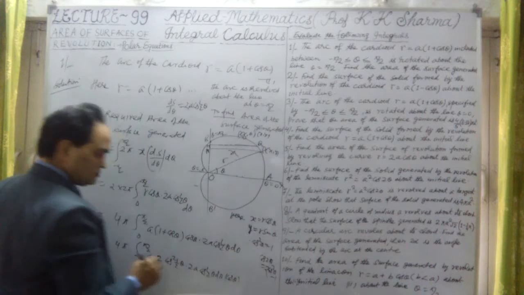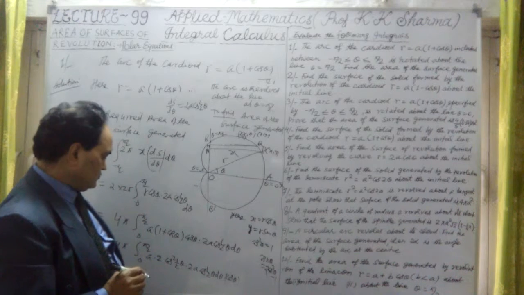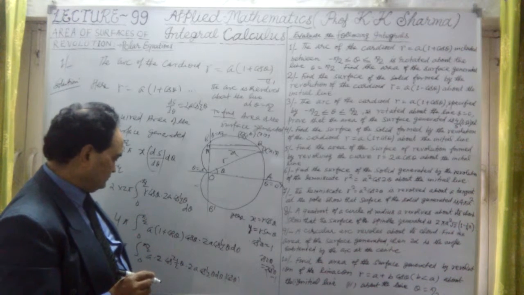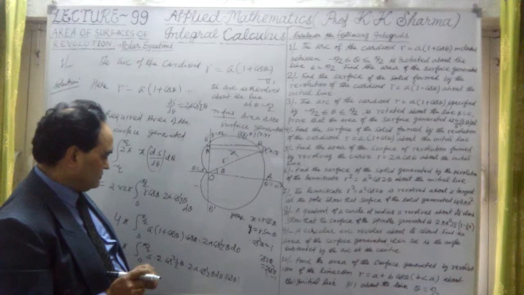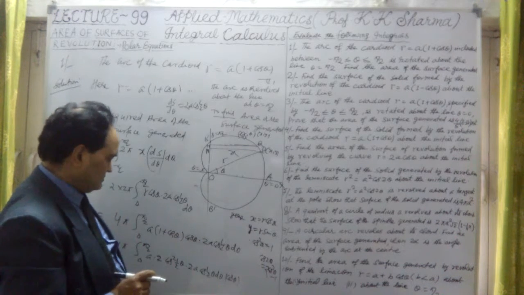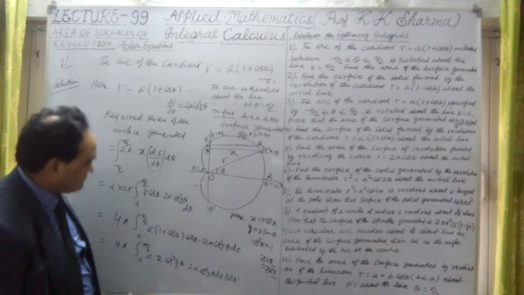Cos, this is a cos 2 theta type value. We can just change it into different form.